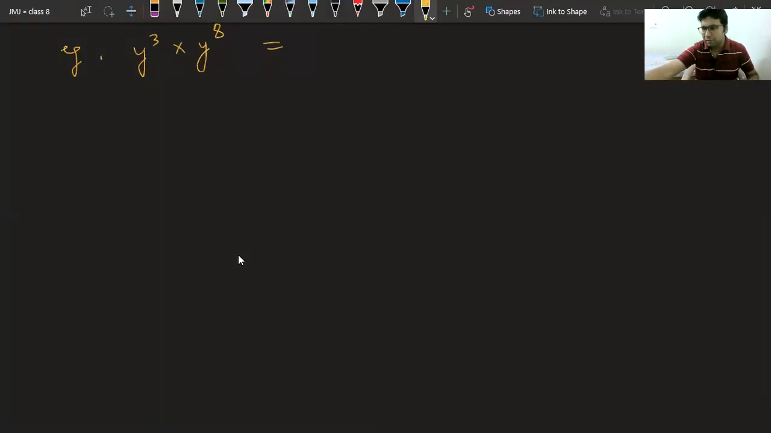Tell me the answer. Y power... one second, what is this? Harshul beta, plus is not there. Harshul, we have a multiplication sign between them. Yes, it is y power 24.